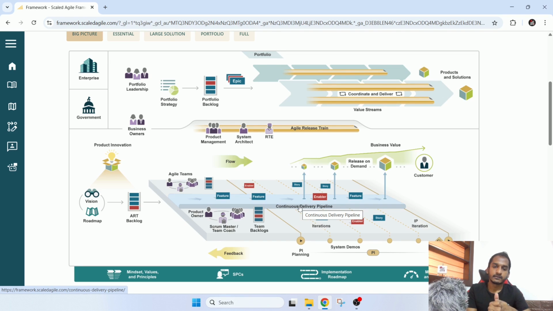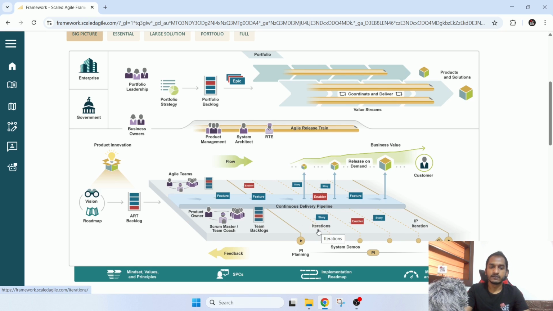And then, as I mentioned, at the end of the sprint we will release something. Before that, we can do a show and tell or a demo. You can have any name for that, maybe show and tell or the sprint demo. For the sprint demo, all Agile Release Train members will join: business owners, product management, product owners, everyone. They are the ones who should accept these stories, whether what we have done is correct or not.